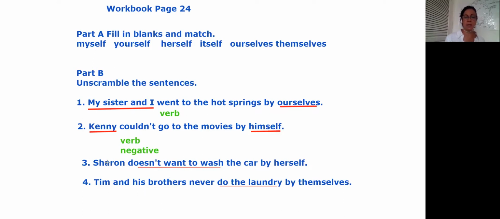Sharon is a girl or a woman, and herself. That's why we have Sharon, herself. Kenny, himself. Kenny's a boy or a man, himself. My sister and I, it's we, ourselves. So remember, that's how you unscramble the sentence. That's page 24, exercise part B.